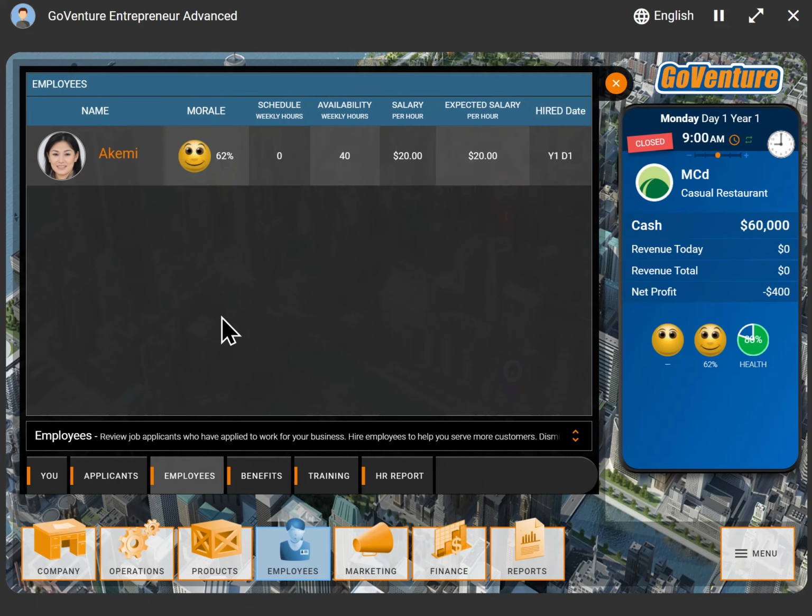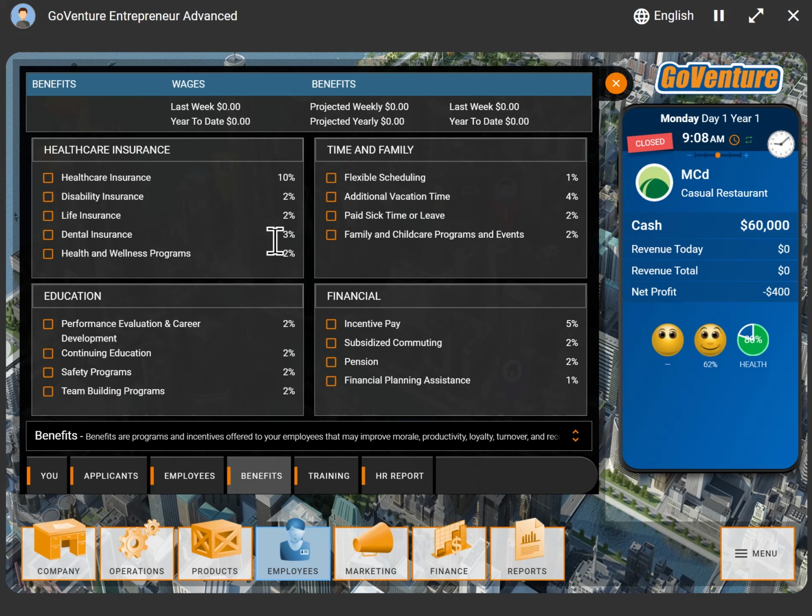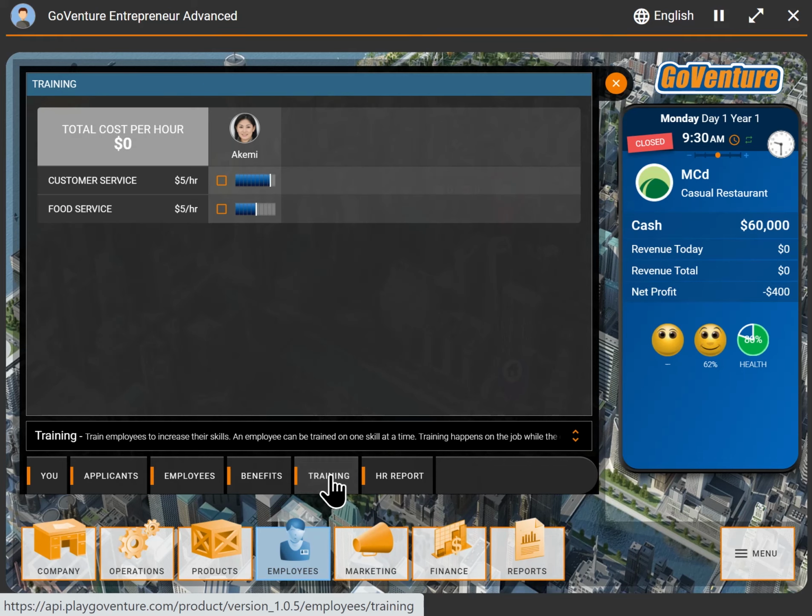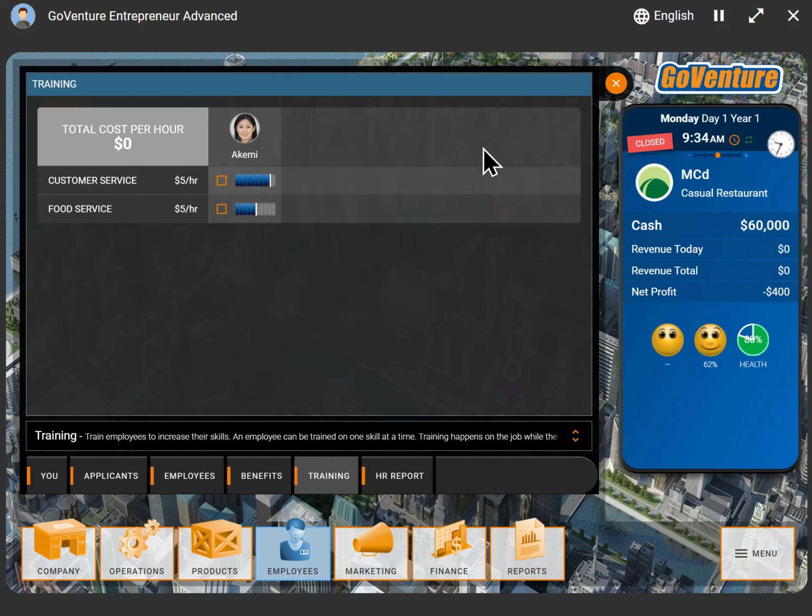Now she's my employee, and I can see her morale and other information here. I can also implement benefits like health insurance or dental insurance or paid sick time. And of course, everything has a cost associated with it, and I got to make sure I can afford to pay my employees these things. And then I can move on to training. So as I have multiple employees, I can actually invest in training them, which will increase their experience and their skills.